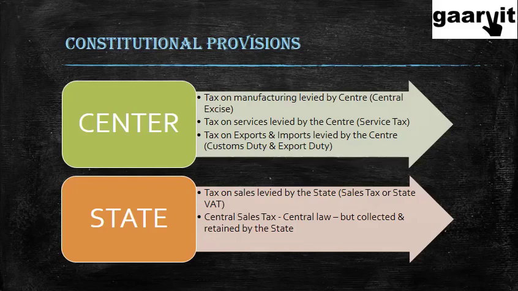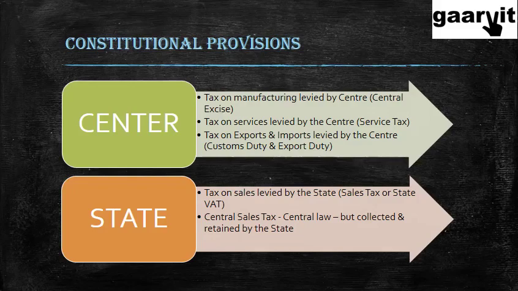The state gets basically the state tax or the state VAT, the sales tax of the state. And also there's something called CST, Central Sales Tax. This is imposed on interstate sales. It is a central tax, but it is collected and retained by the state in which the good has originated.